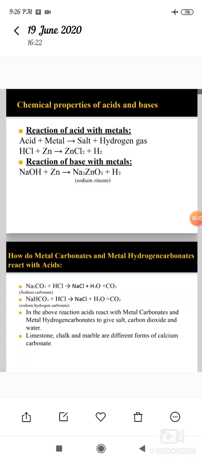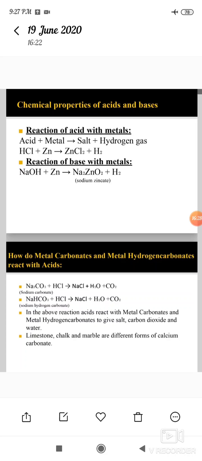Take two test tubes and label them A and B. Take about 5 gram of sodium carbonate in test tube A and about 5 gram of sodium hydrogen carbonate in test tube B. Here Na2CO3 is sodium carbonate and NaHCO3 is sodium hydrogen carbonate, or sodium bicarbonate.